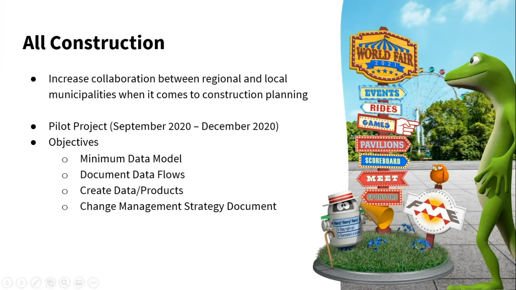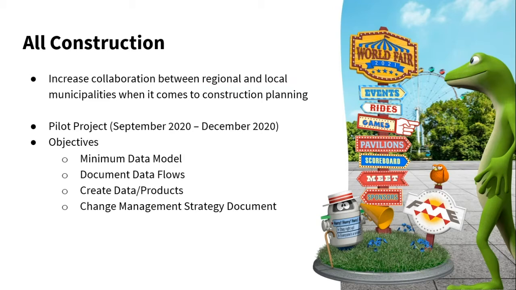So what is All Construction? All Construction is, again, this idea we've been talking about: increasing collaboration between the region and local municipalities when it comes to construction planning. What's happened so far is that between September 2020 and December 2020, those 4 months, we brought together a pilot team, and we wanted to achieve these goals that we have listed on the screen here: minimum data model, document data flows, and so on and so forth. And we've leveraged FME to really help us with achieving the minimum data model.